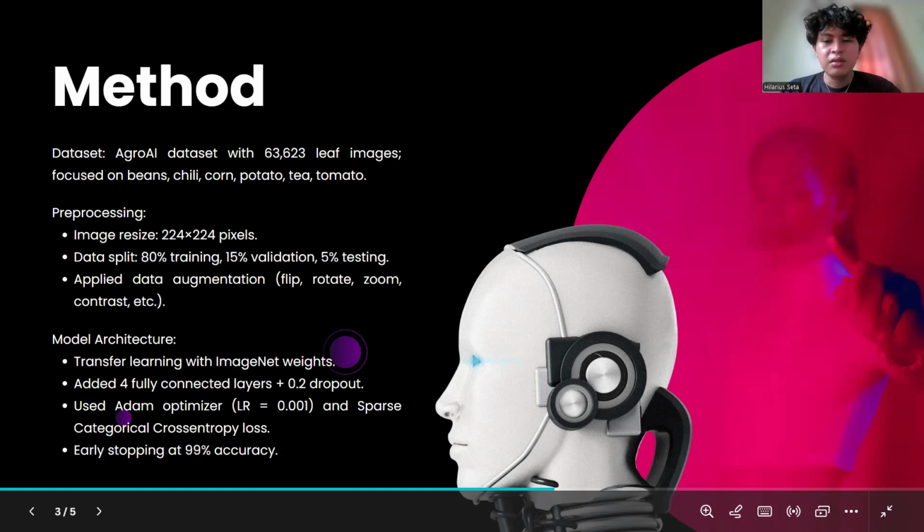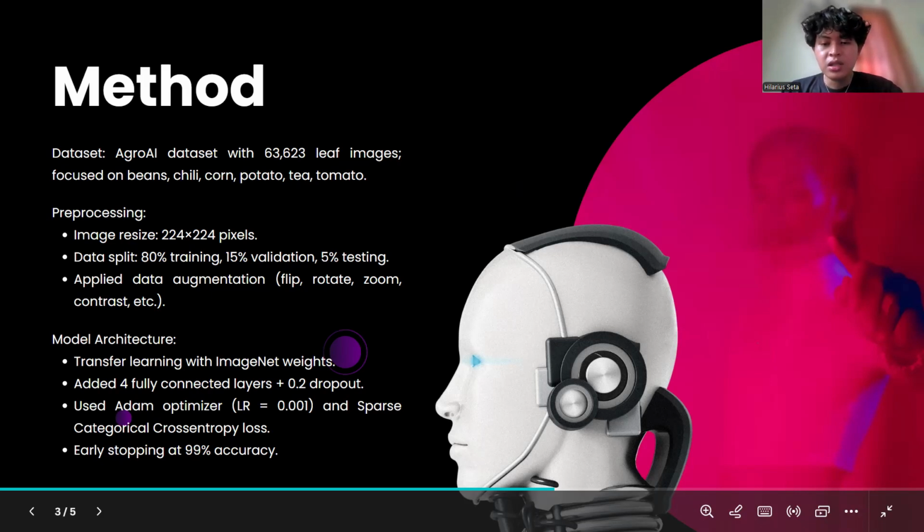From this, we selected 6 types of crops and resized all images to a uniform dimension of 224 by 224 pixels. The dataset was then split into three parts: 80% for training, 15% for validation, and the remaining 5% for testing.